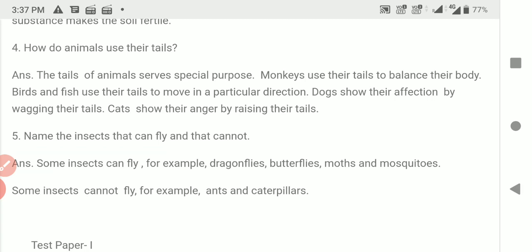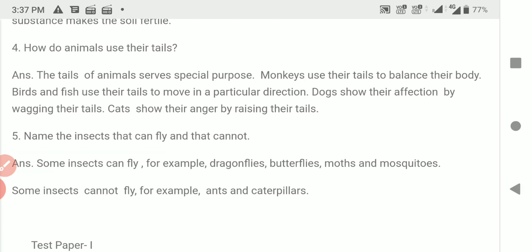caterpillars. Now, all of you have to write down the answer of these questions in your notebooks. First, write down question, then write down answer. All of you complete this one in your notebooks.